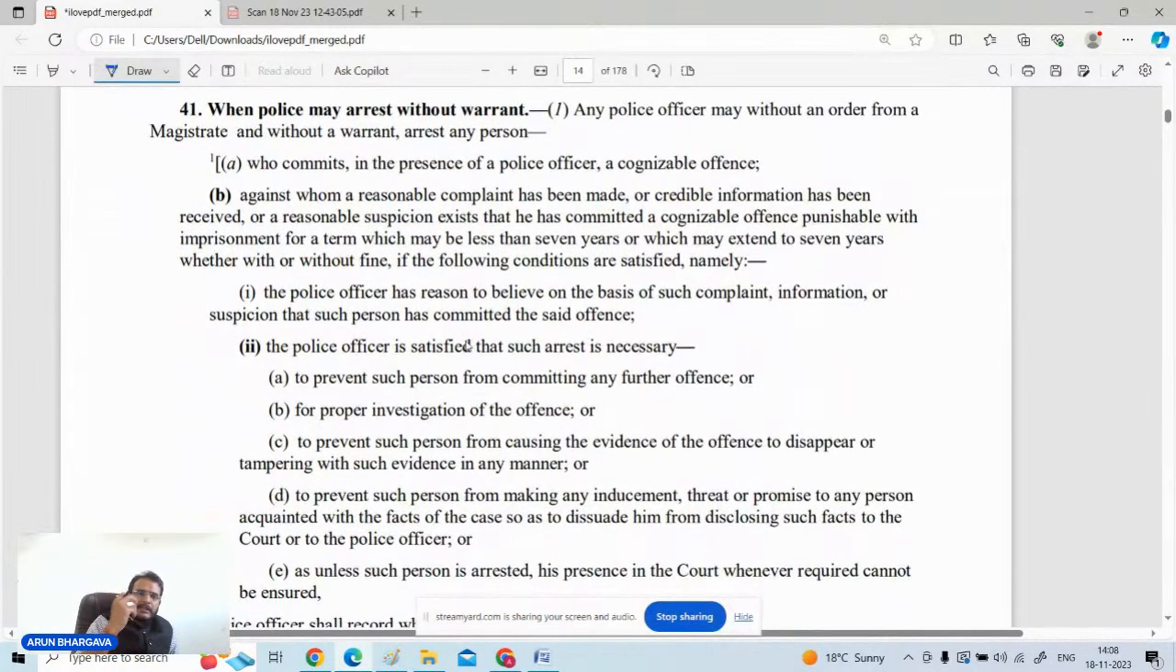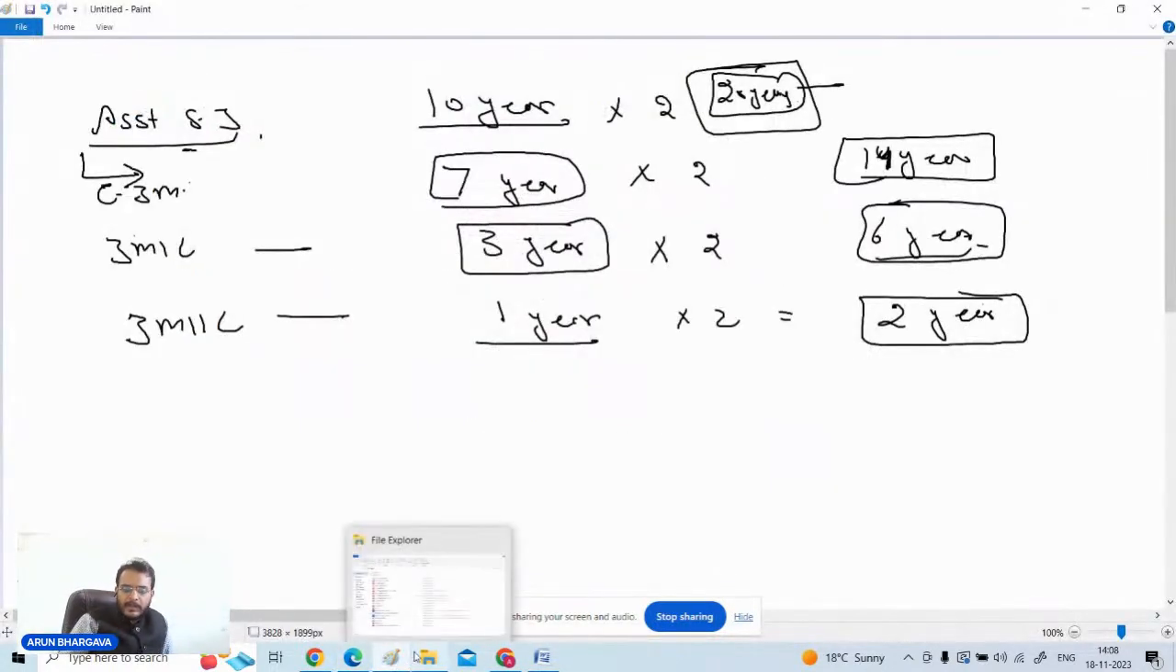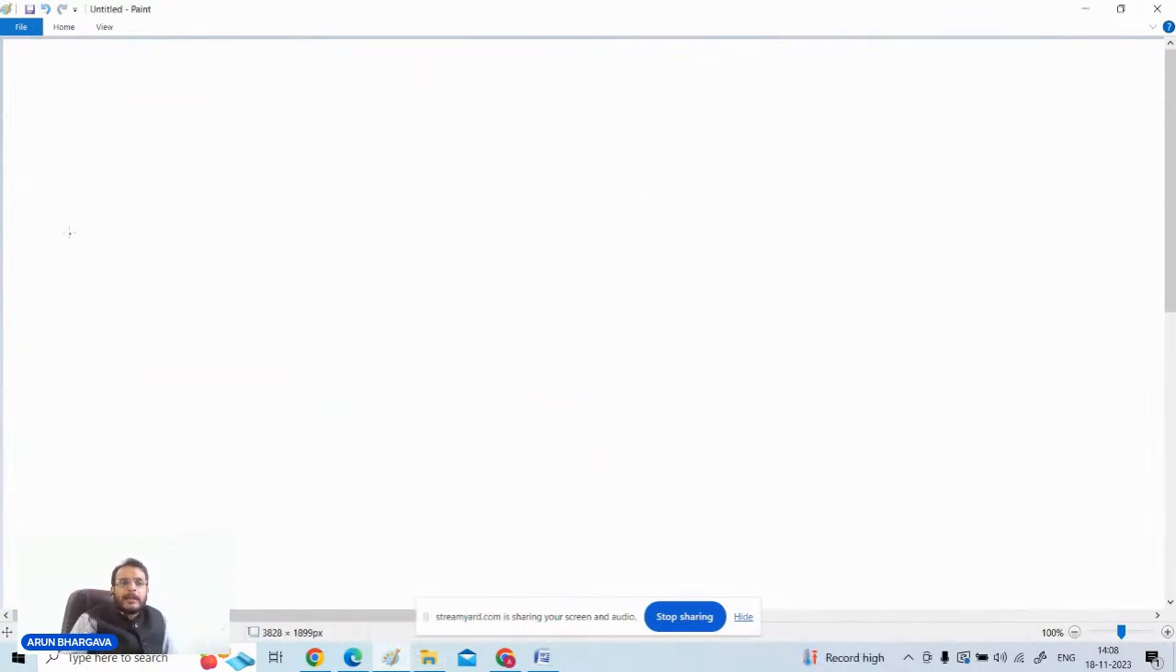Now the next area, that is section number 41 onwards, is important with respect to the exams: in what cases can arrest be made without warrant. I will be making a flowchart over here for you so that you will be able to understand it very quickly. Look, arrest without warrant.